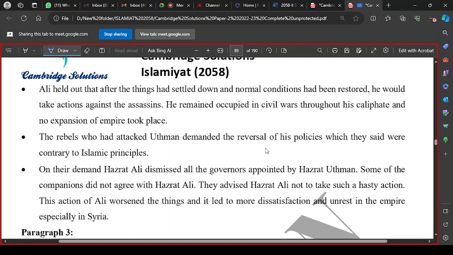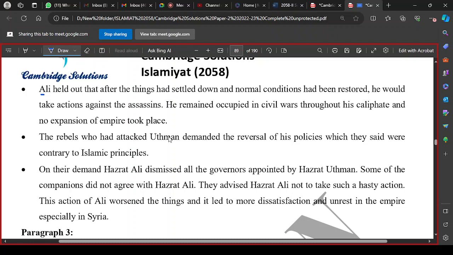So what was the point of view of Hazrat Ali? Ali was of the view that after things had settled down and normal conditions had been restored, he would take action. He wanted to first bring peace and stability, and when normal conditions were restored, then he would take action against those who had assassinated Hazrat Usman. What happened later on was that he remained occupied in the civil wars throughout his Khilafat, and no expansion of the empire took place.